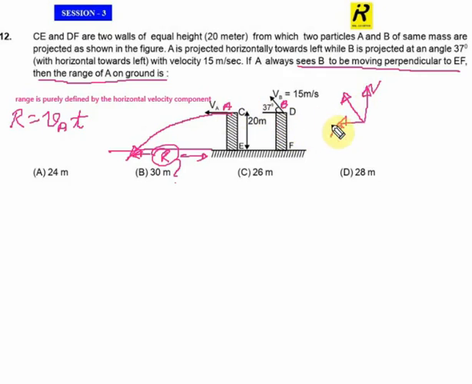When the horizontal velocities of both particles are the same, one particle will observe the second particle only moving in the vertical direction. To satisfy the given condition,